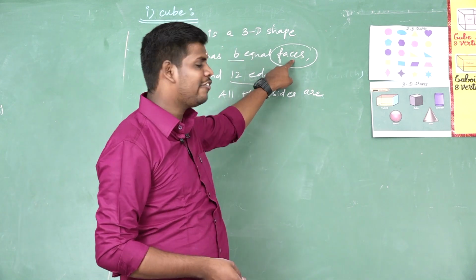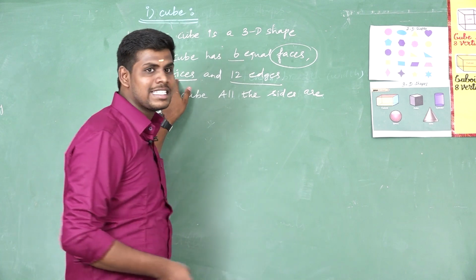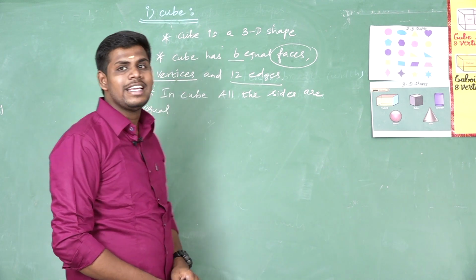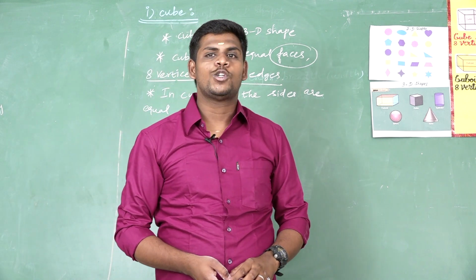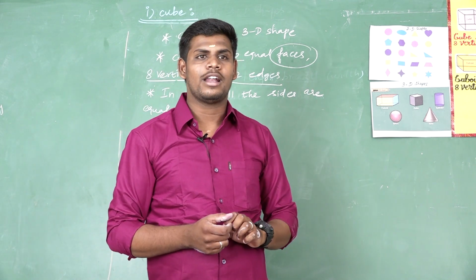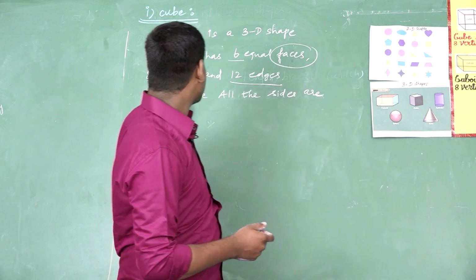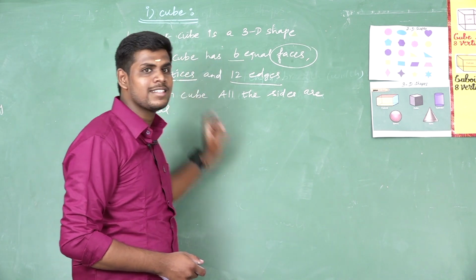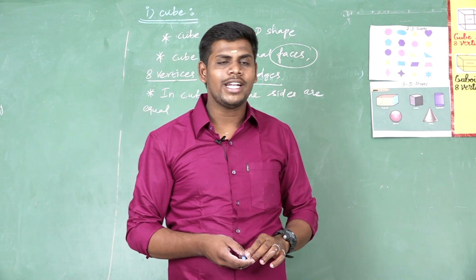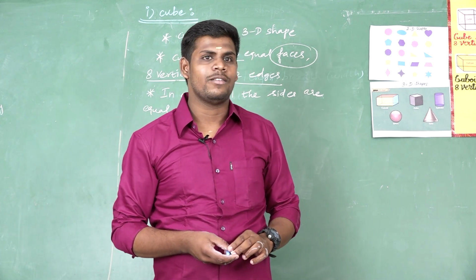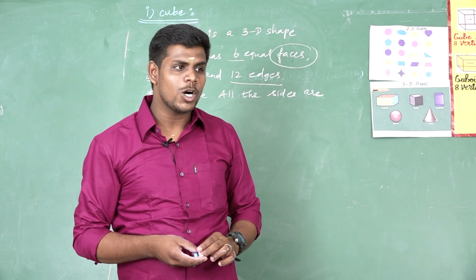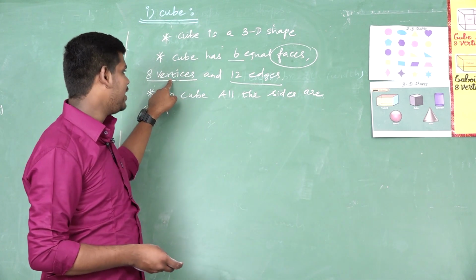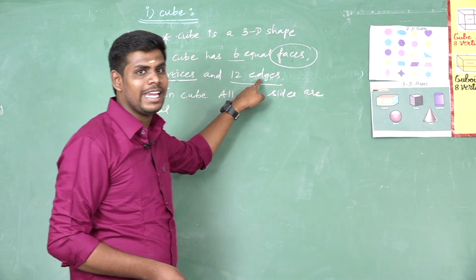It is called faces. Next one is vertices. Vertices is a point where two or more curves, lines or edges meet. That is called vertices. Again I tell you what is meant by vertices. Vertices is a point where two or more curves, lines or edges meet. That is called vertices.